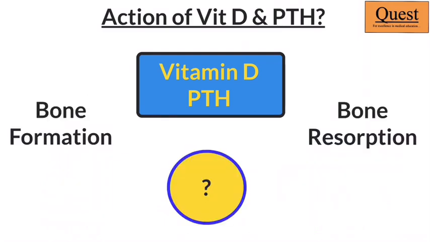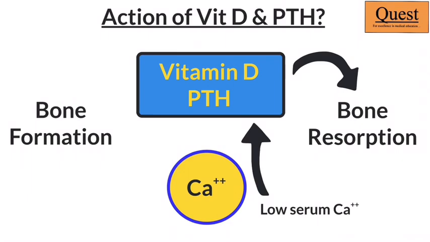So, when I stimulate PTH or when I have an excess of vitamin D, what is it really going to do? Is it going to make bone or is it going to resorb bone? Well, that depends on the serum level of calcium, and that's where this regulation becomes really tricky. If my serum calcium is on the lower side, in that condition, I would actually cause the resorption of bone and start increasing serum calcium.